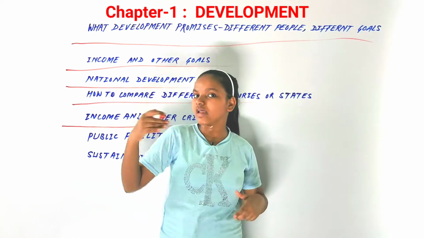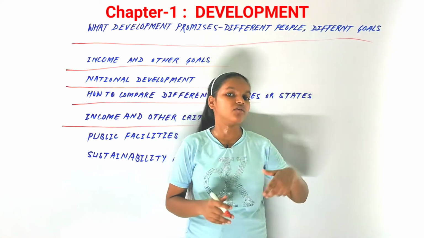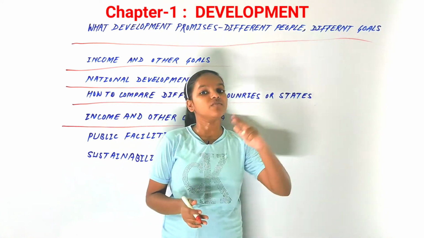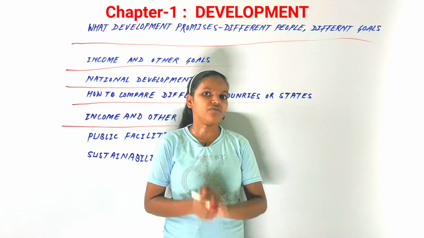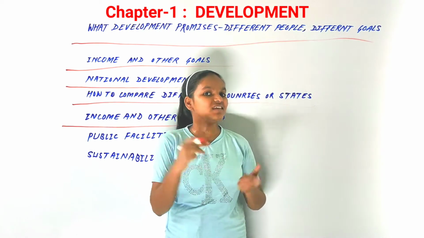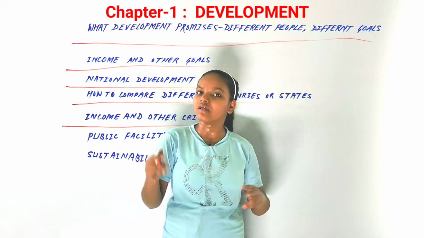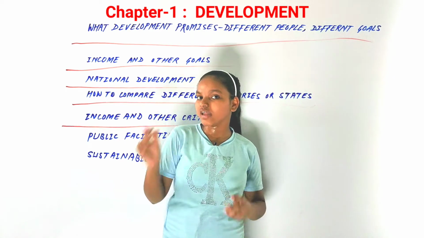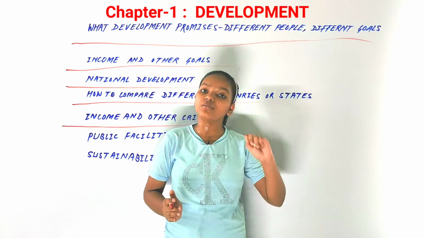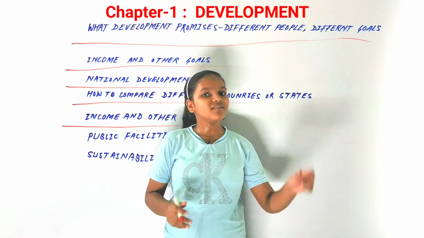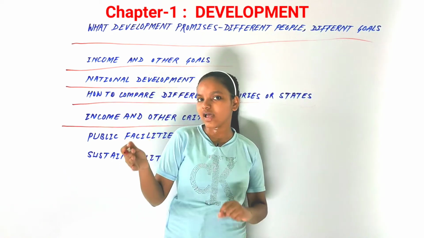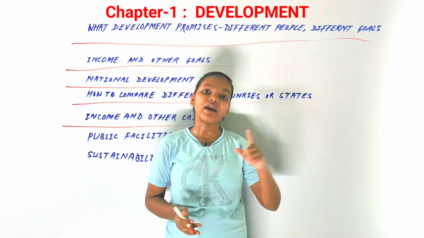In infant mortality rate, that is the rate of those children who have died even before completing the age of 1 year. So you could say that even before their first birthday, they have died due to some diseases or infections or anything. That is known as infant mortality rate. That is considered out of 1,000 children, how many have died before completing the age of 1 year. That is very low in Kerala, around 12, but that is around 36 in Haryana. That is thrice that of Kerala.